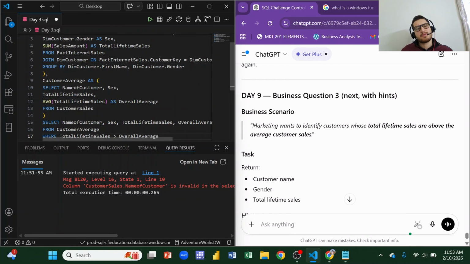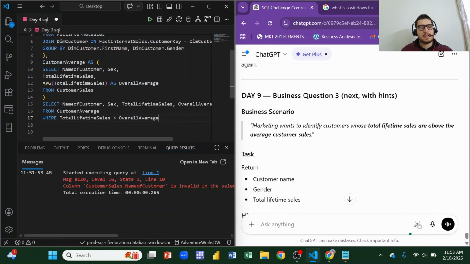After that I wanted to find the average, because this was the total lifetime I calculated. Here I calculated the overall average from the total lifetime. I didn't want to calculate it right there, so I did it here.